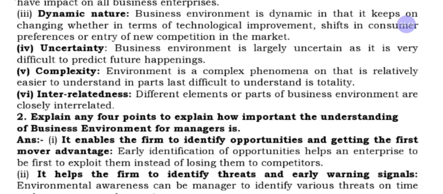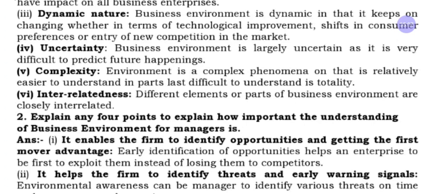Fourth one, we have uncertainty. Uncertainty here means we cannot expect what may happen in the future. It is called uncertainty. And also it is very difficult to predict future happenings. And next one, complexity.